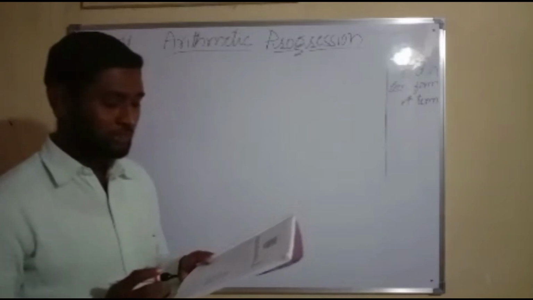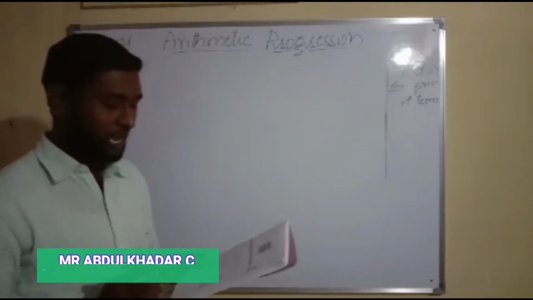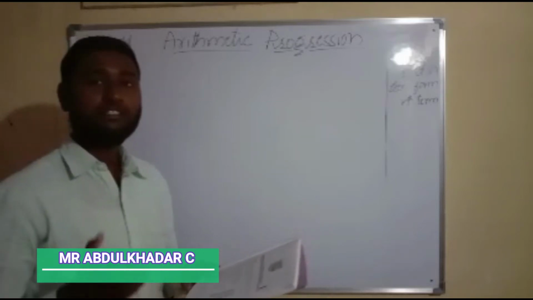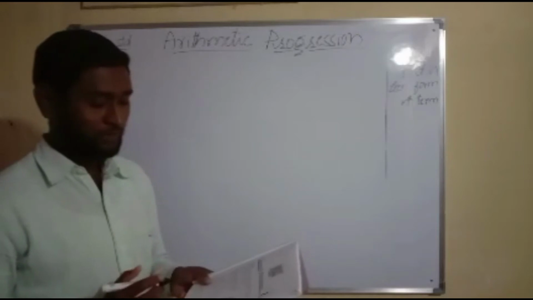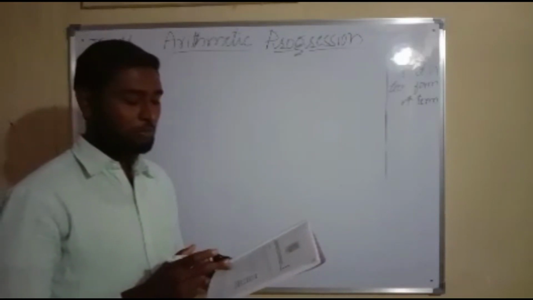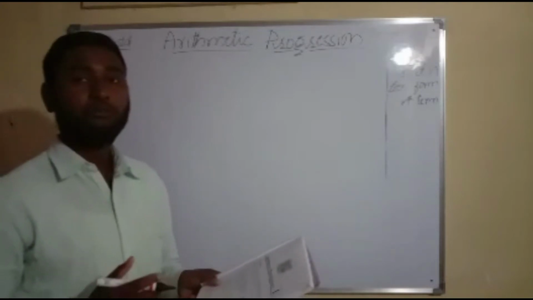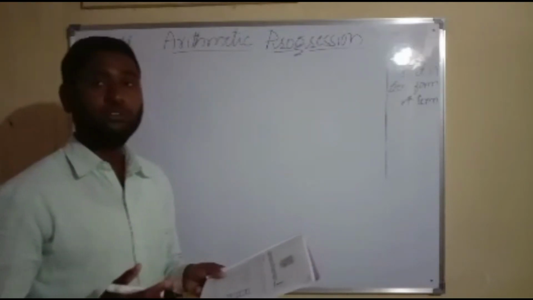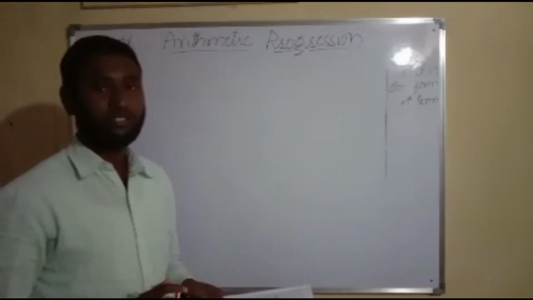She has been offered a job with a starting monthly salary of 8,000 and every year she gets an increment of 500 rupees. So by knowing this, we can expect what will be her third, fourth, fifth, or sixth, or up to the nth year salary.